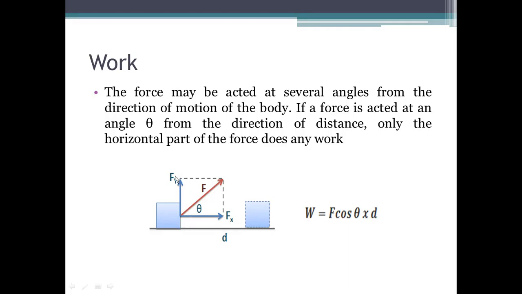So this F sub y has no effect in moving the object across the horizontal distance, which means there is no work done along the vertical. The only work done is the work done along the horizontal, and is computed as F cosine theta times the distance.